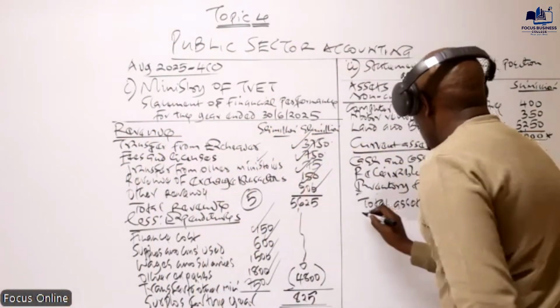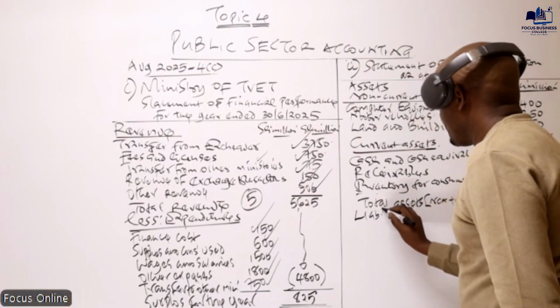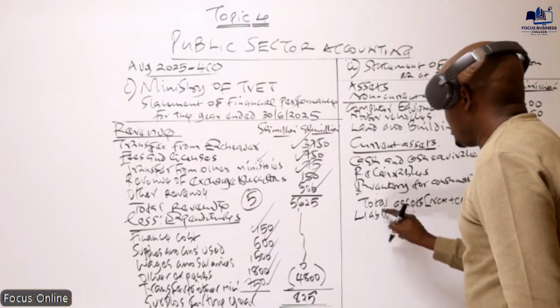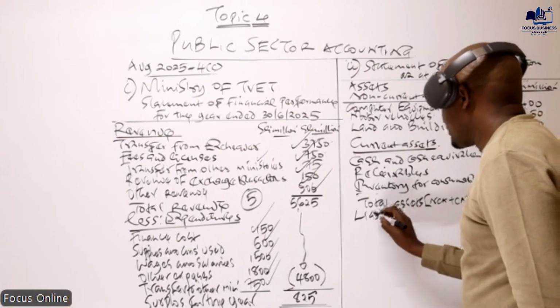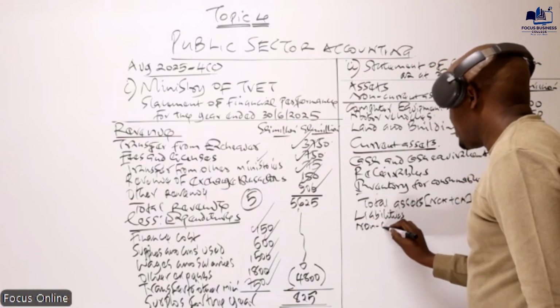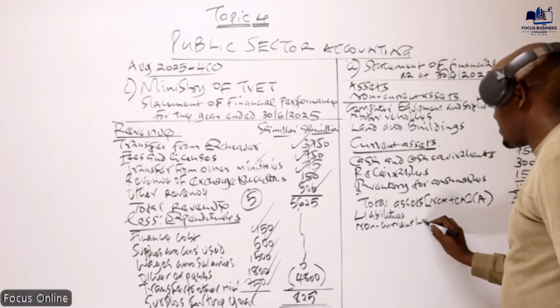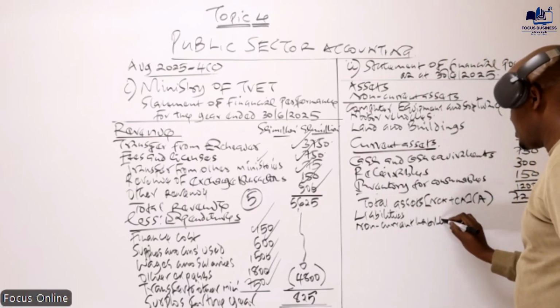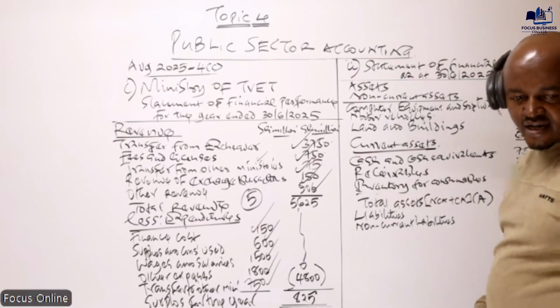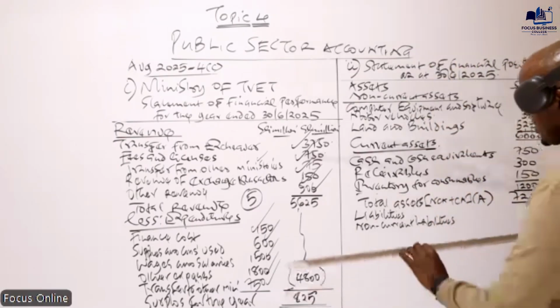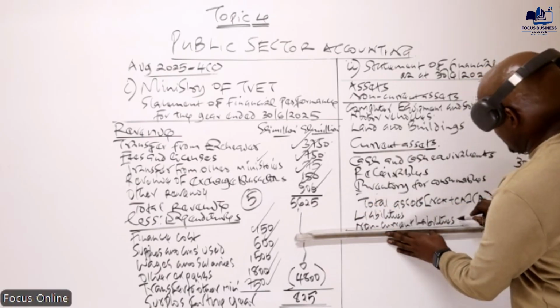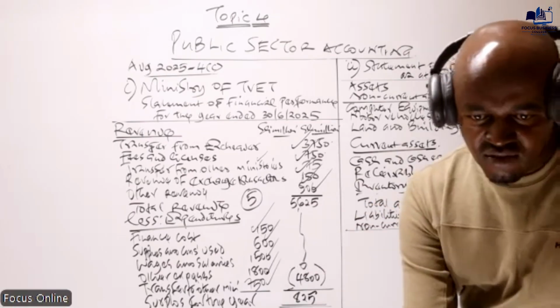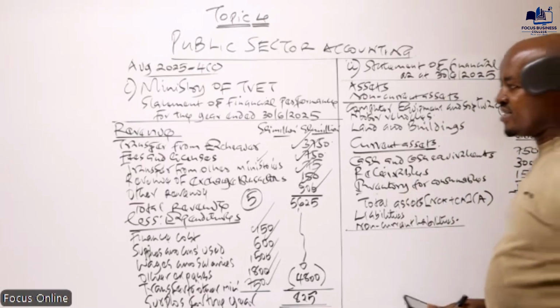So to this, we proceed and we record what? The liabilities. We record the liabilities. These liabilities, we classify them into two: non-current liabilities and current liabilities. Non-current liabilities are the long-term liabilities.